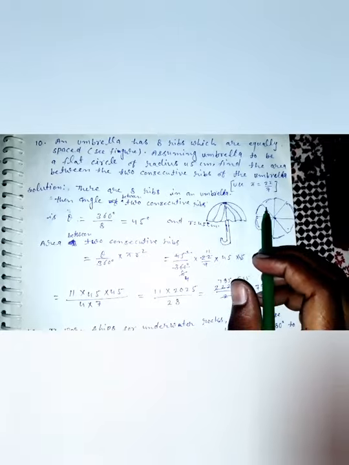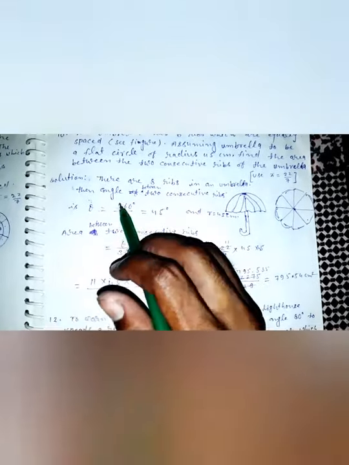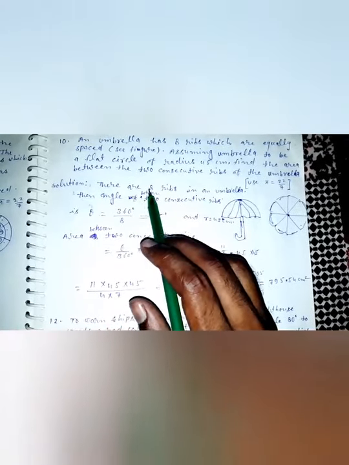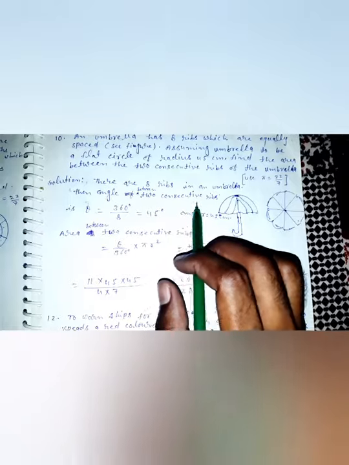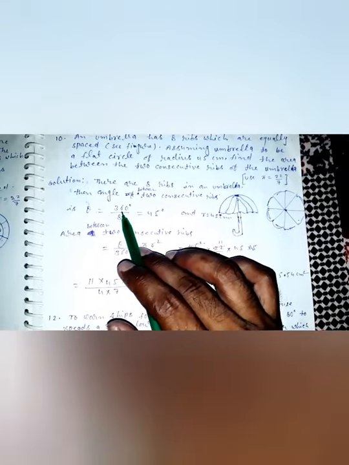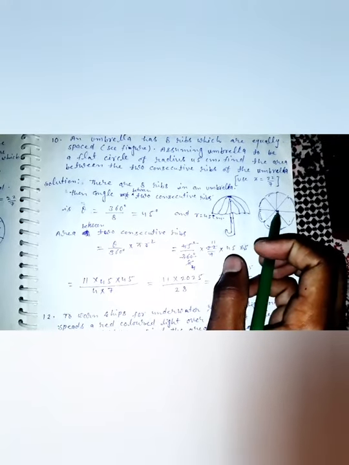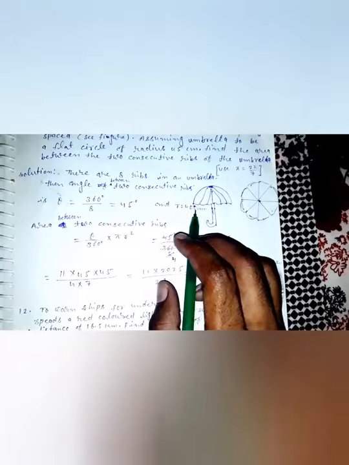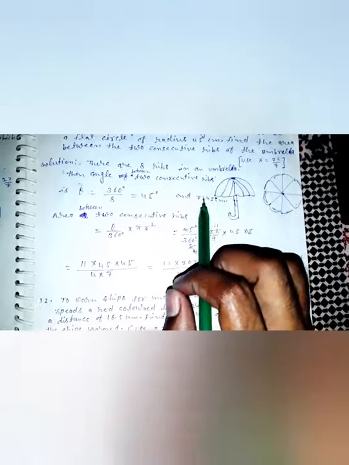In this figure, these are any two consecutive ribs. There are 8 ribs in the umbrella. Then the angle between two consecutive ribs is theta equal to 360 upon 8, because the 8 ribs divide the circle into equal parts. Dividing by 8, this is 45 degrees, and the radius is also given as 45 centimeters.